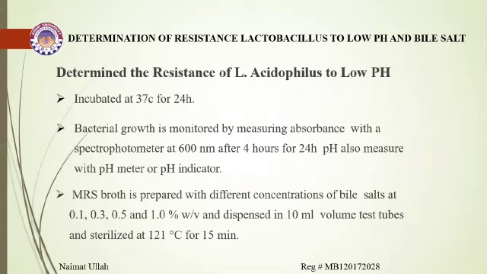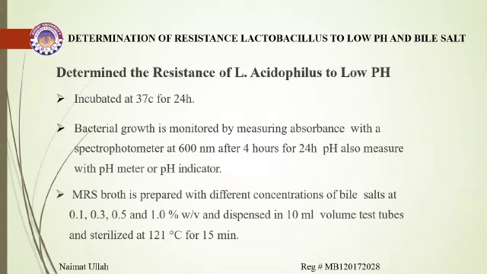Bacterial growth is monitored by measuring absorbance with a spectrophotometer at 600 nanometers after 4 hours or 24 hours. pH is also measured with a pH meter or pH indicator. It means that we will keep observing the growth of bacteria and will measure it through a spectrophotometer at 600 nanometers after specific intervals of time, according to the mentioned time.